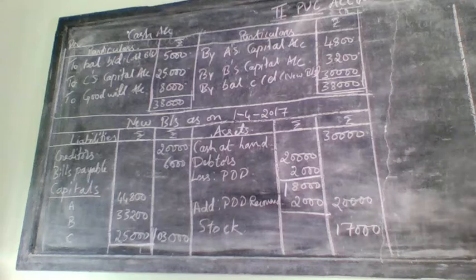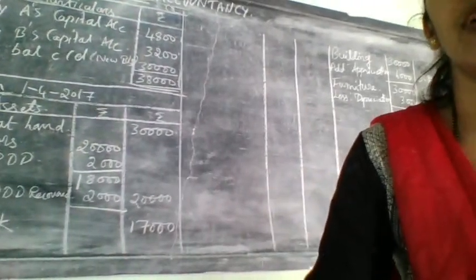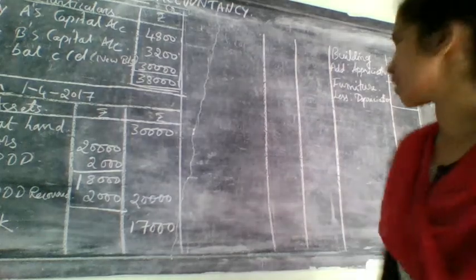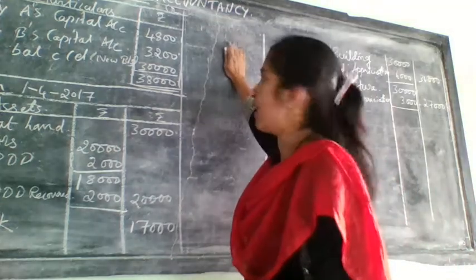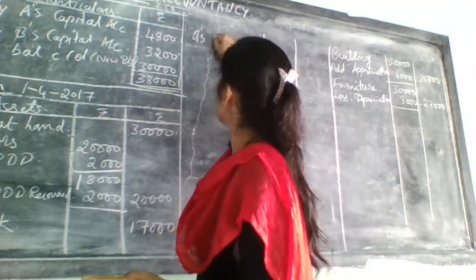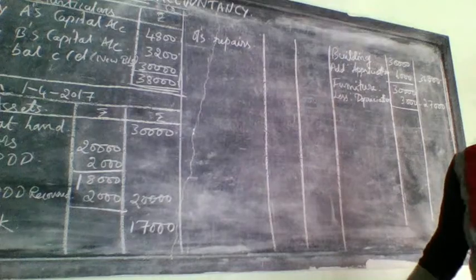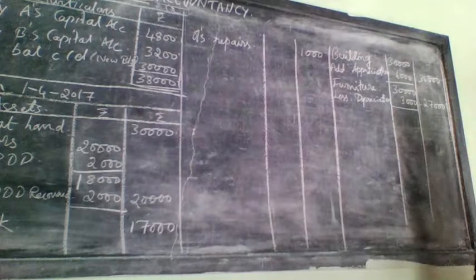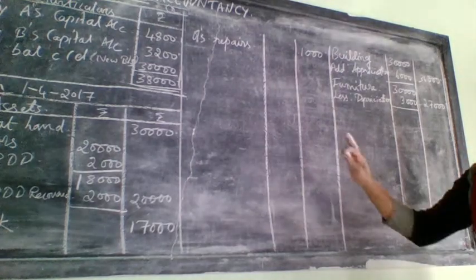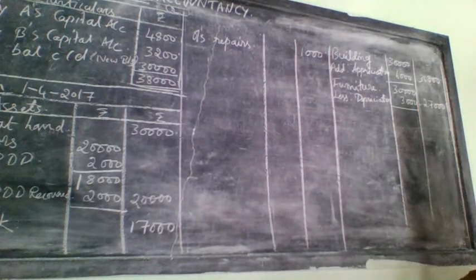Over. Next, provide 1,000 for repair charges. 1,000 for repair charges we have taken only once, that is in the revaluation account. How much we have taken? 1,000. That is unrecorded liability, means it will come on which side? Liability side. What you need to write is outstanding repairs. You should write it as outstanding repairs. How much? 1,000. Write it directly on the outer column. Goodwill amount is withdrawn by the old partner. That you have already done in the cash account itself. So that adjustment is over. Now all the adjustments over.